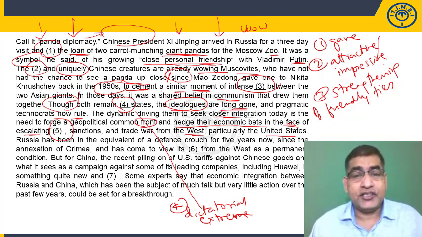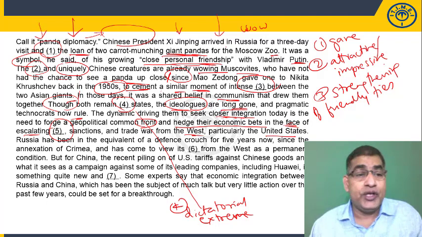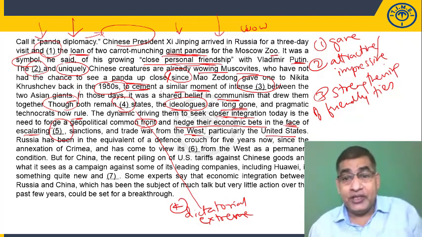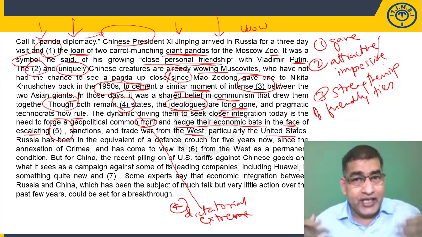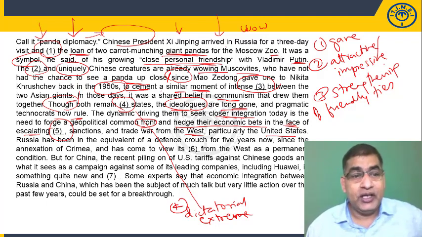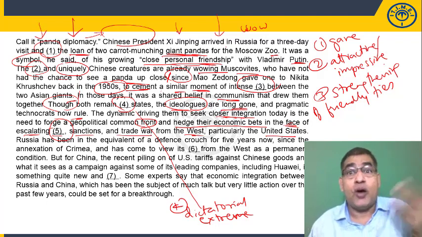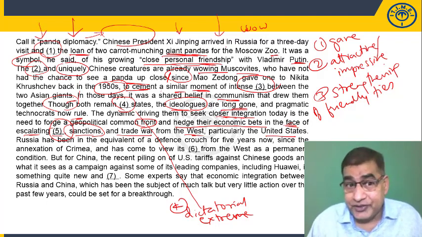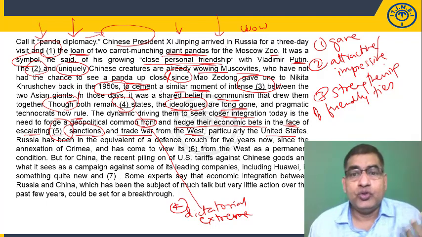The point the author is trying to make here is that the dynamic driving them to seek closer integration today is the need to forge a geopolitical common front to hedge their economic interests in the face of. So the reason they are coming closer is because they are threatened by a common enemy. These are all actions taken by this common enemy, the US. One, the trade war. Two, sanctions. What are sanctions? Sanctions are penalties imposed on countries by powerful superpower nations.